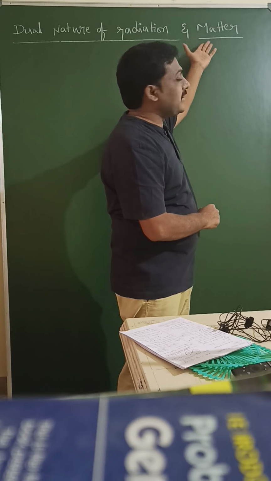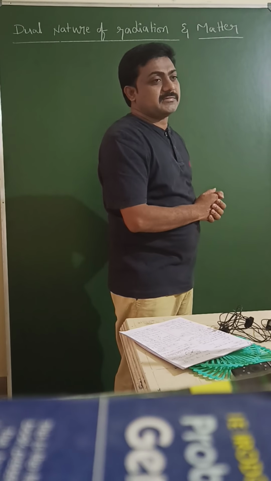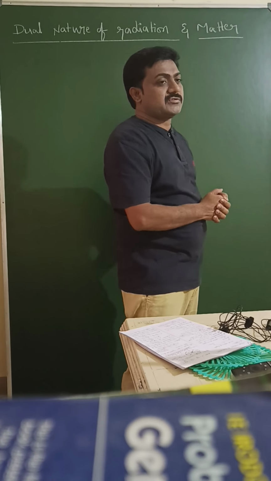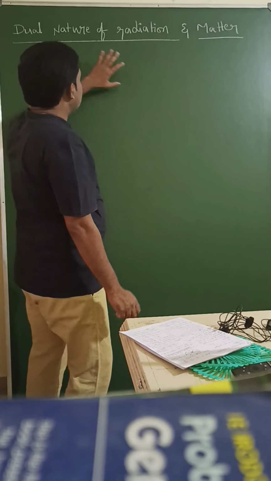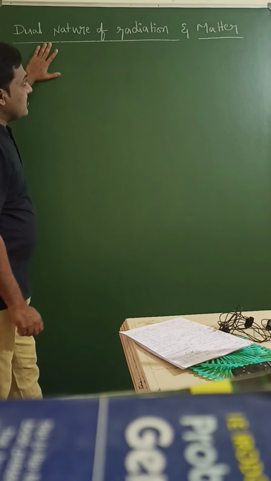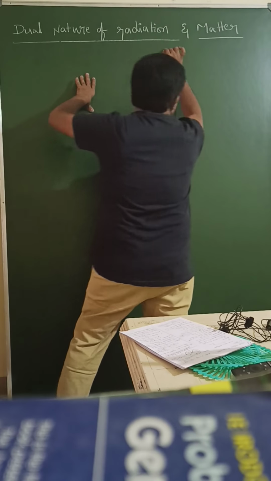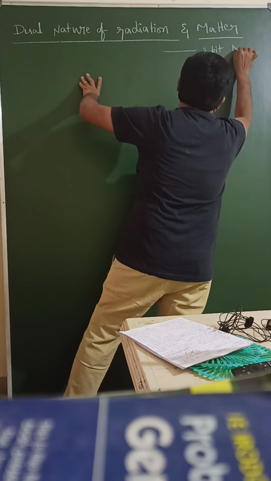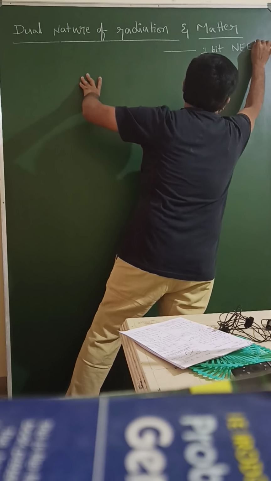Like that, matter also has dual nature, particle nature and wave nature. So in this topic, 2 bits chances, 1 bit is sure for the NEET exam.